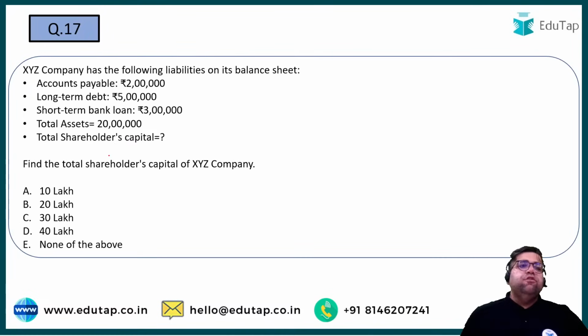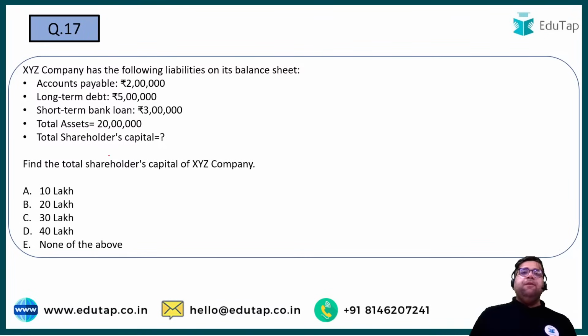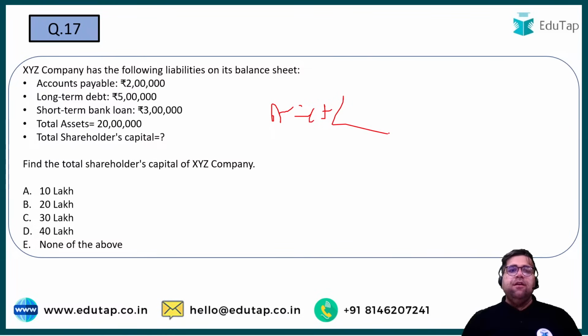Cool. Question number 17. A company has the following liabilities on its balance sheet: accounts payable, long-term debt, short-term loan. Total assets is also given to you. Okay, so liabilities is given, assets is also given. Now you have to calculate the capital. Again, very basic question, I would say. Assets is equal to your liabilities plus capital, right? So you have to identify capital in this case.